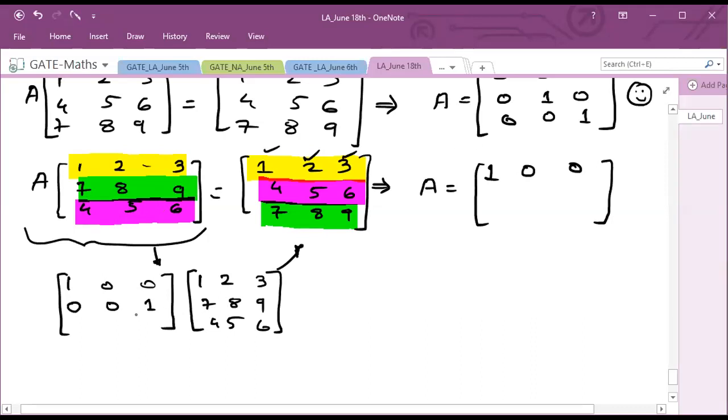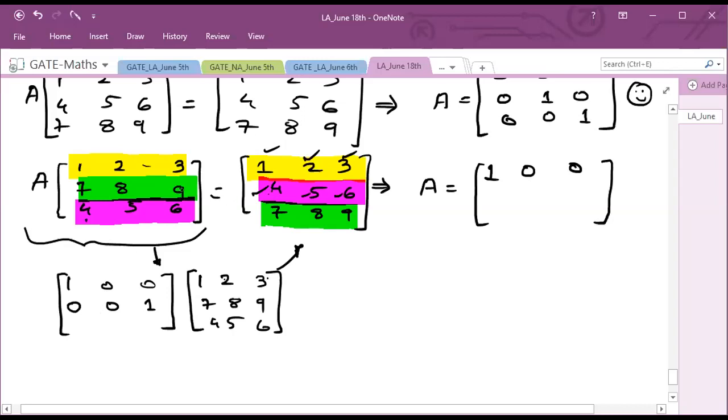So let us multiply row into column. So 1 into 0 is 0, 7 into 0 is 0, plus 4 into 1 is 4. So I'll be having 4 over here, right? Now whatever elements I'm having in the third row over here will come to the second row, because in the second row I am putting 1 at the third place. Now 2 into 0 is 0, 8 into 0 is 0, plus 5 into 1 is 5. 3 into 0 is 0, plus 9 into 0 is 0, plus 6 into 1 is 6, isn't it? So when I'm multiplying this with 1 0 0, I'll get 1 2 3. When I'm multiplying this with 0 0 1, I will get 4 5 6. That is the third row in the second place.